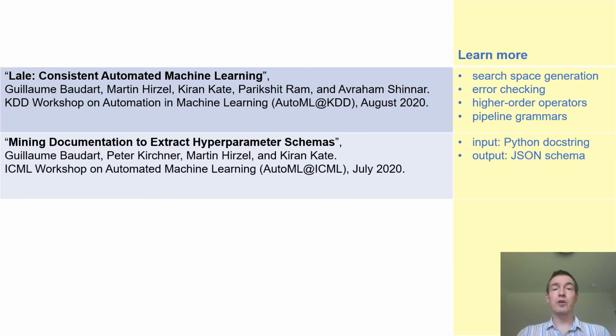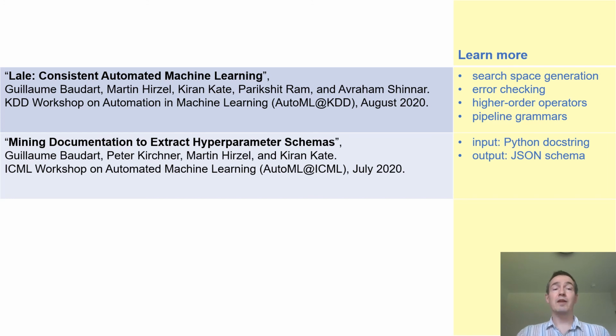I hope that this brief demonstration of Lale has made you curious about what else it can do. The paper Lale: Consistent Automated Machine Learning at the AutoML workshop at KDD also shows you how exactly Lale creates search spaces for existing optimizers such as Hyperopt, how Lale uses schemas not just for AutoML but also for error checking, and how Lale supports advanced pipeline features such as higher order operators and grammars.